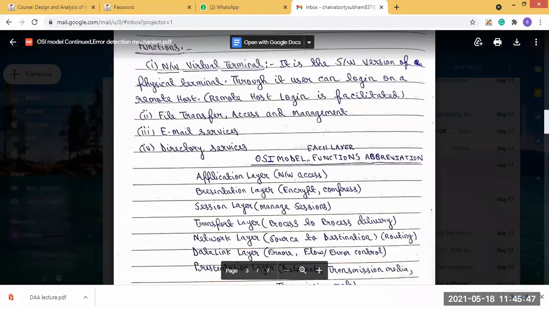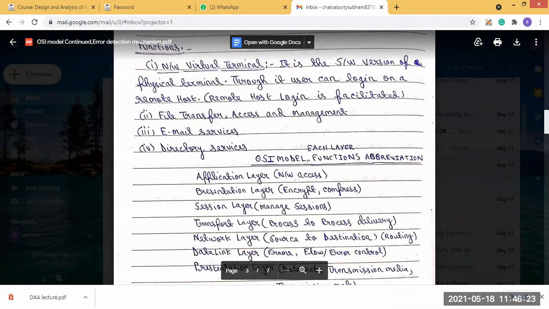Okay. So this is the OSI model. Each layer's functions and abbreviations. Now, one by one, we will briefly describe each. Here I have already discussed all the layer functions, but now we will see the total descriptions of each layer's functions one by one. And this is the total syllabus of networking.